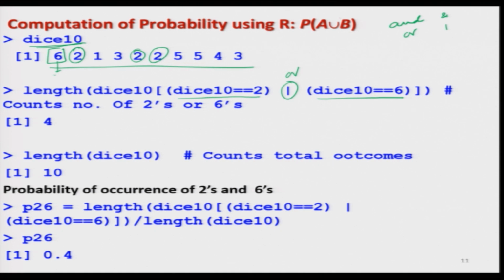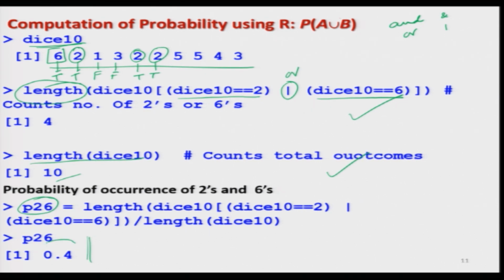For example, it will give you the answer as T, then T, then for 1 it will be false, for 3 it will be false, for 2 it will again be true, true and so on. So, now it will count the number of trues, and they will come out to be 4 if you compute the length of that outcome. Now, you simply have to compute the length of the dice vector, which is 10, and now if you compute the probability of 2 or 6, which I am indicating by P26, simply divide these two, and you will get 0.4.